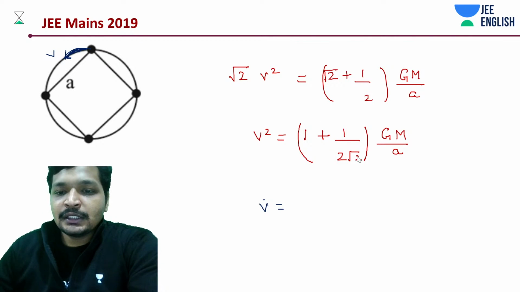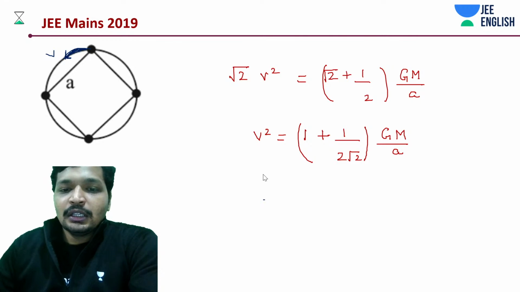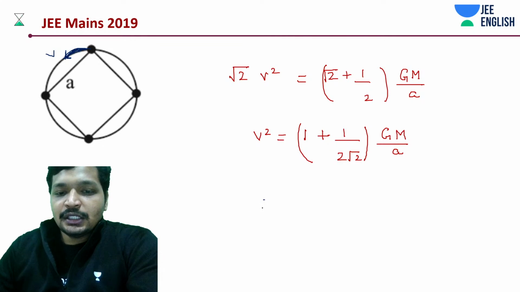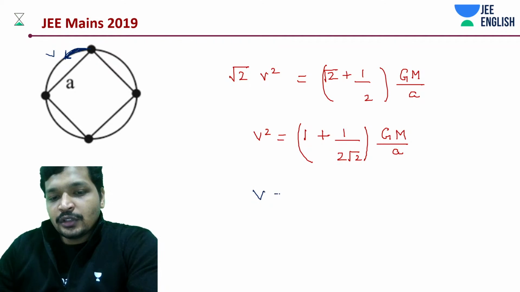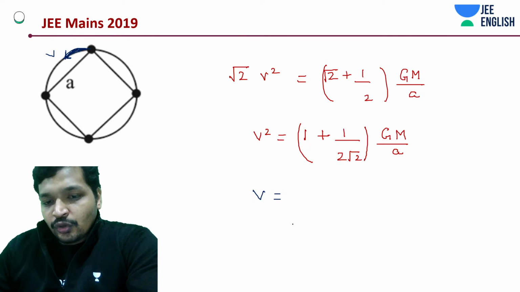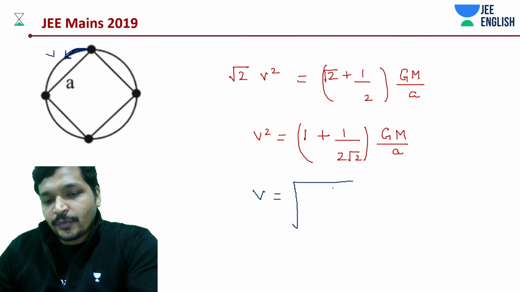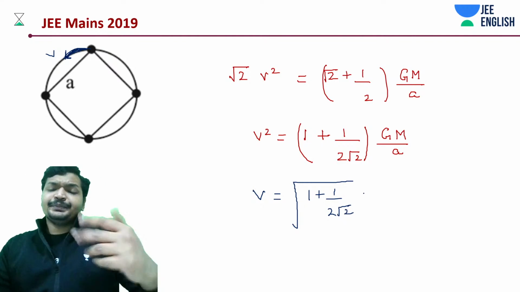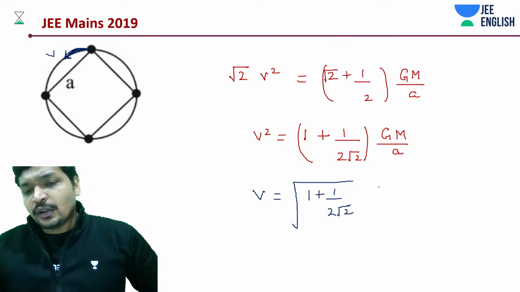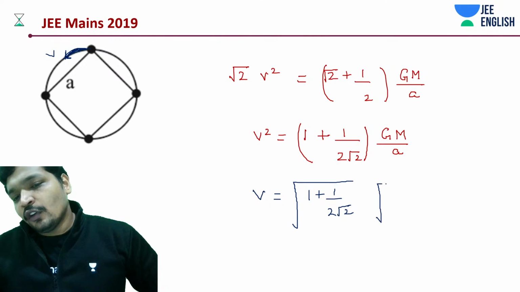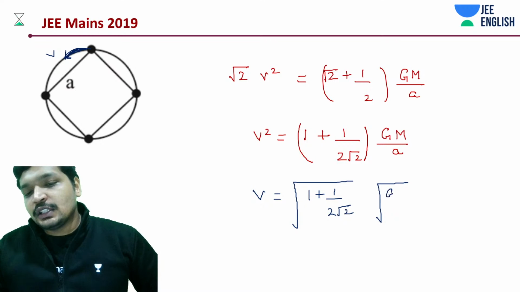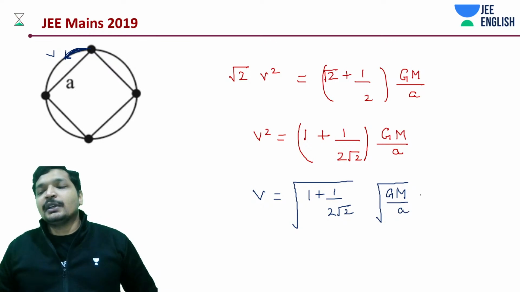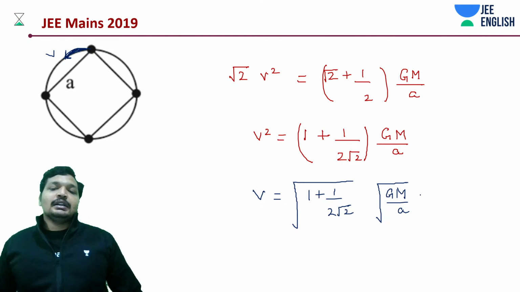Create some space for other calculation. So V is equal to root of 1 plus 2 root 2, okay, into root of GM by a. Of course, this is a calculation which has to be quickly approximated. There is no other go other than that.